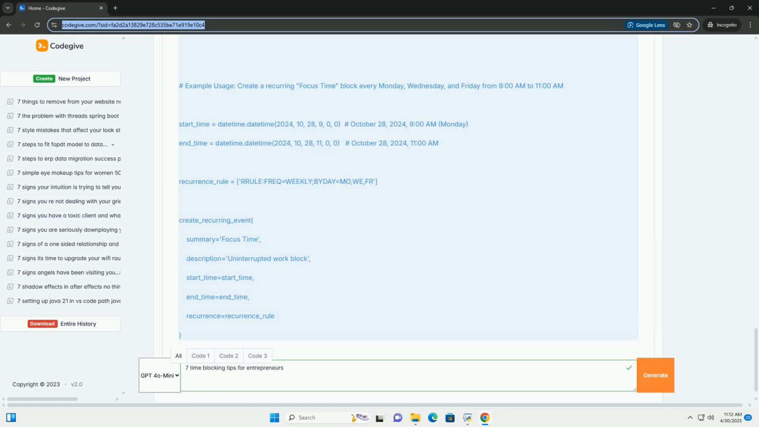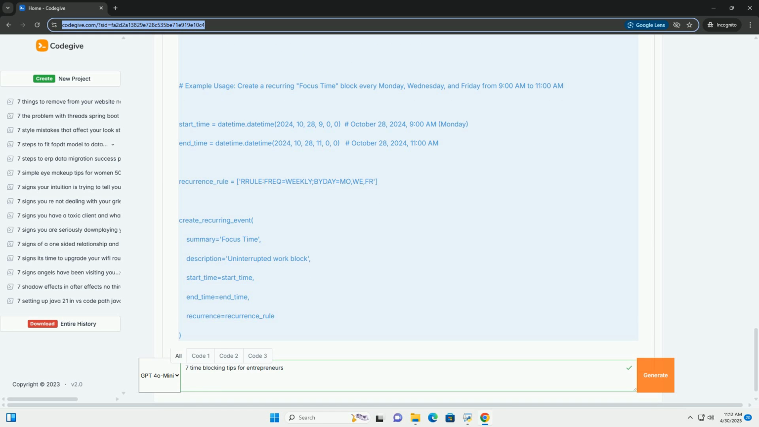5. Example usage: demonstrates how to use the create_recurring_event function to schedule a recurring focus time block on Mondays, Wednesdays, and Fridays from 9 a.m. to 11 a.m. start_time and end_time are datetime objects representing the start and end of the event. recurrence_rule is a list containing the rule string. In this example, it sets the event to repeat weekly on Mondays, Wednesdays, and Fridays. The function is called with the relevant parameters.